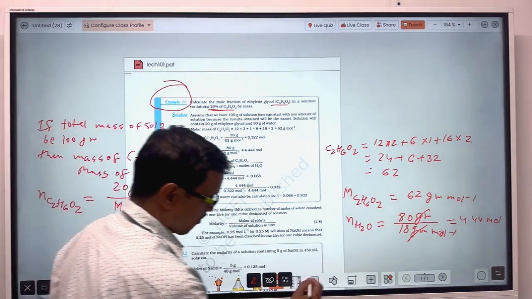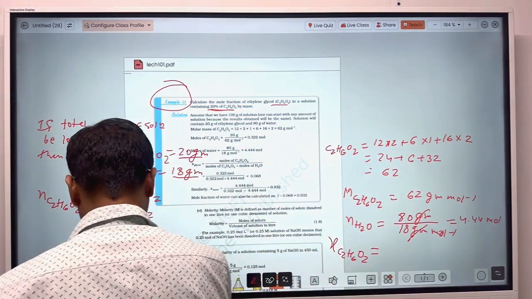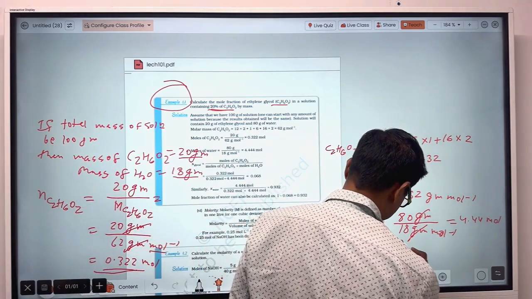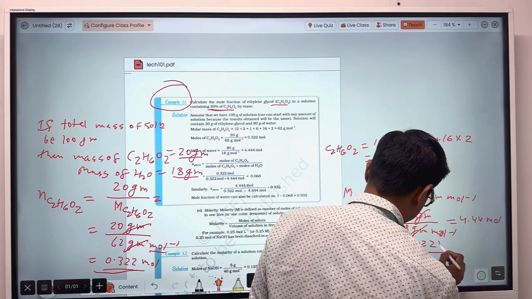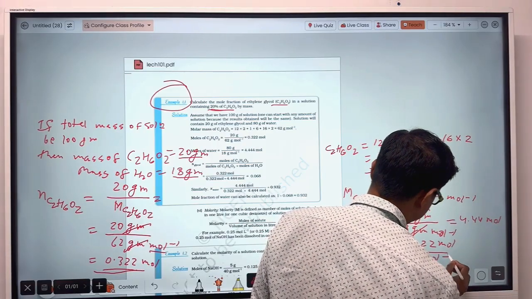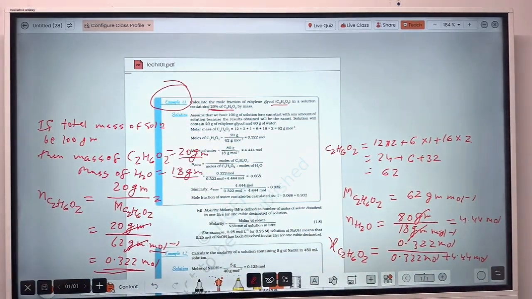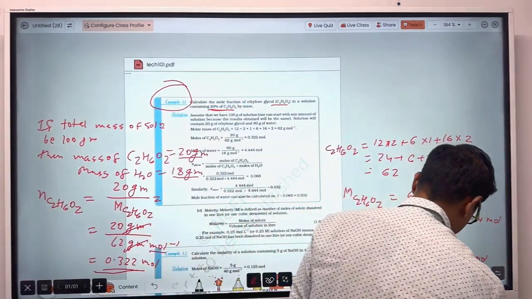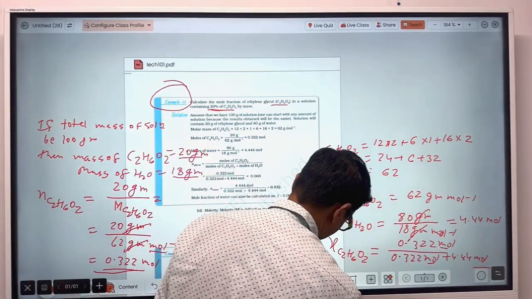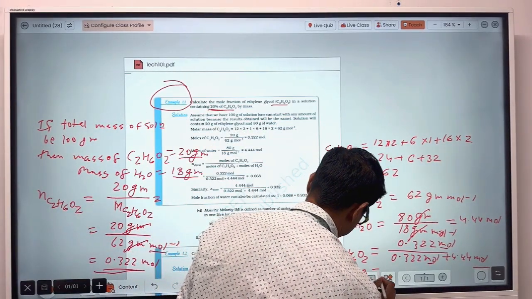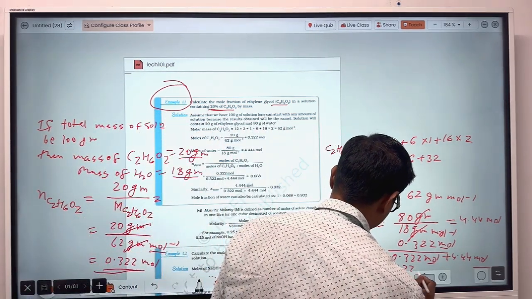The number of moles of ethylene glycol is 0.322 mole. So the mole fraction of ethylene glycol, C2H6O2, will be equal to the number of moles of ethylene glycol, that is 0.322, upon 0.322 mole plus 4.44 mole. The addition will also be in mole. So after calculating this, you will find out the mole fraction of ethylene glycol.